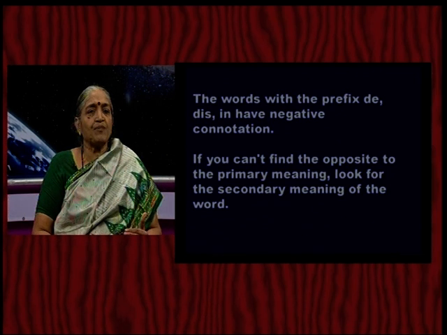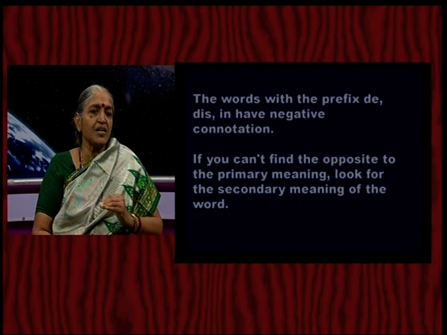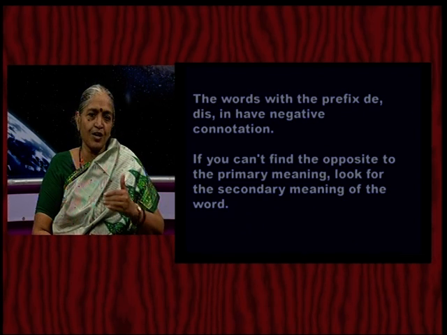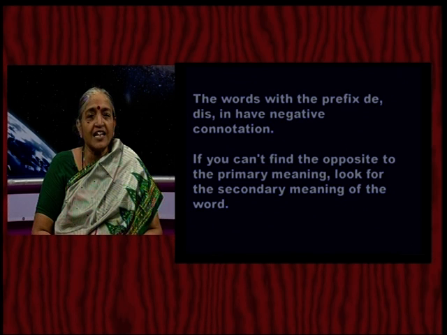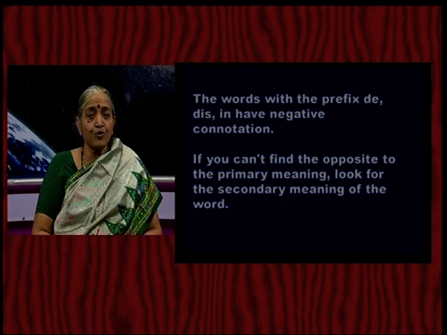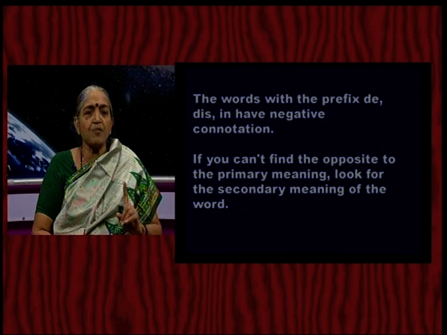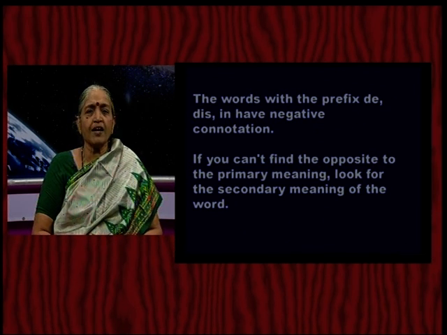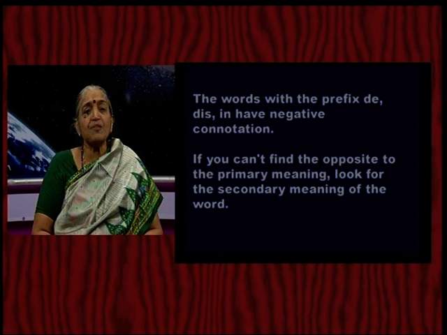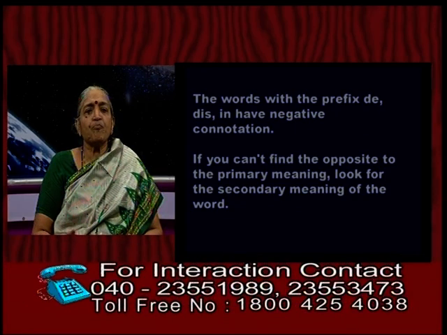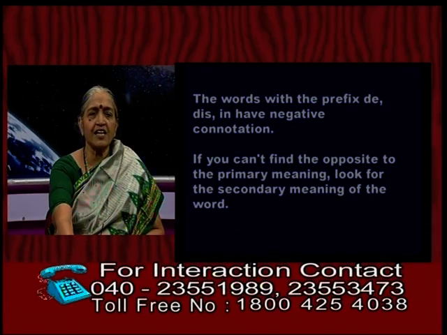But apart from that, every word has many other meanings also, which means you must take care to read all the meanings. Those are the secondary meanings, and if you can't find the right opposite for the primary meaning of a given word in your examinations, you must try to remember the secondary meaning of the word and then pick that, because I told you pupil is a student, pupil also means iris, like that. Let us see an example here.